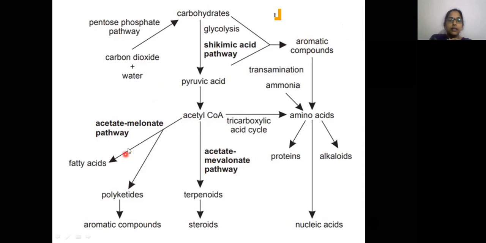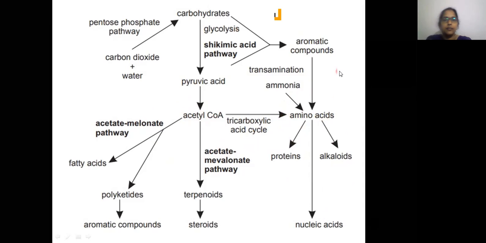The acetate malonate pathway ultimately gives you the fatty acids and polyketides, and the acetate mevalonate pathway helps in the synthesis of terpenoids, isoprenoids, steroids. On the other hand, this acetyl-CoA is also involved in the tricarboxylic acid cycle, the TCA cycle, which helps in the formation of amino acids, which also give some of the alkaloids, proteins, and also nucleic acids.